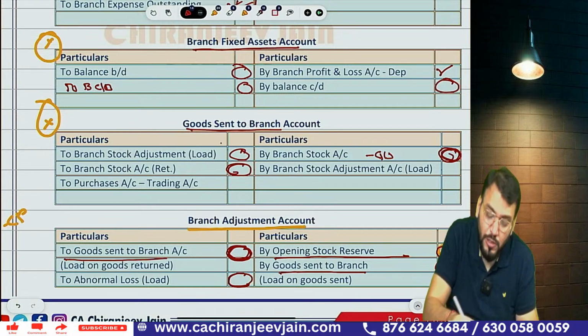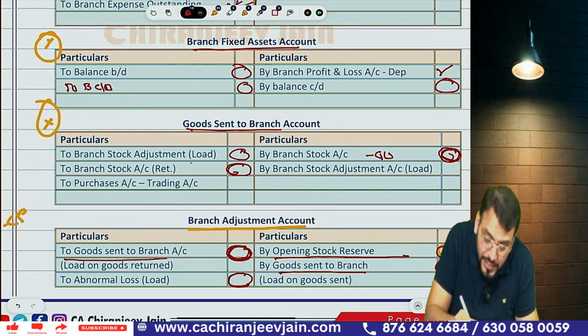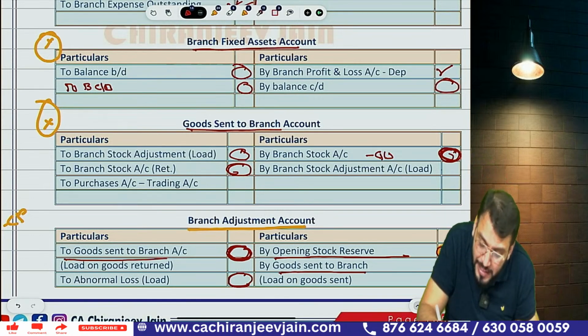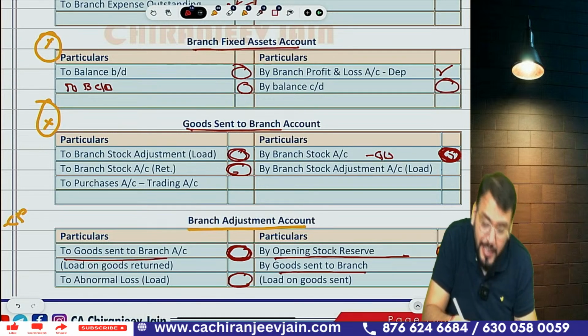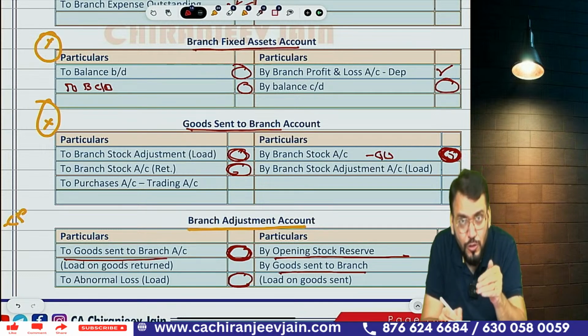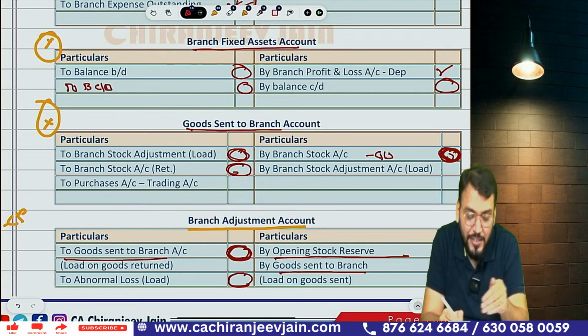From this we will eliminate load. So goods sent to branch adjustment account, that is what load elimination is. If you are eliminating load from goods sent, the journal entry becomes: goods sent to branch account debit to branch adjustment account.